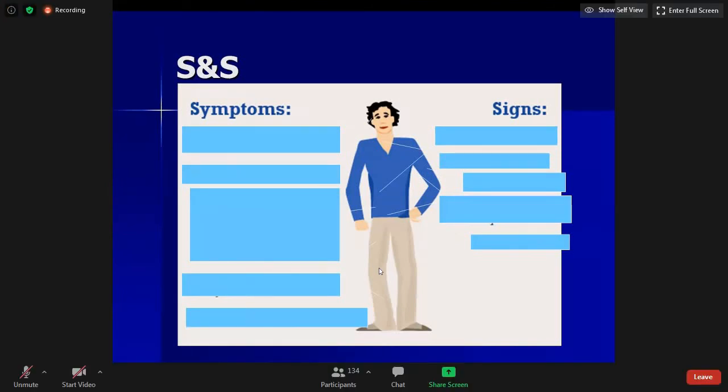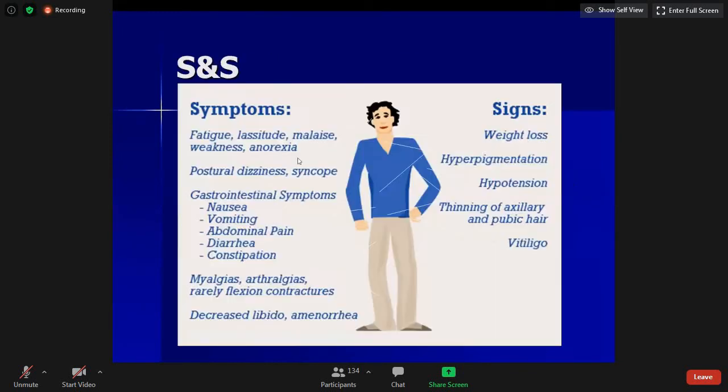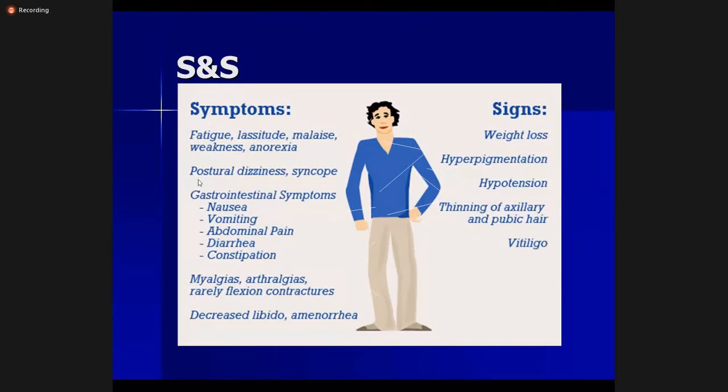So signs and symptoms of Addison's disease are: weight loss, hyperpigmentation, hypotension, thinning of axillary and pubic hair due to decreased sex hormones, and then there is vitiligo.